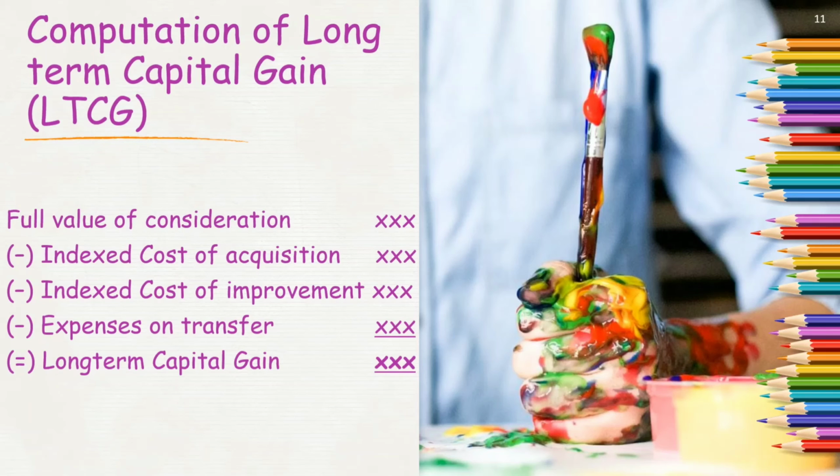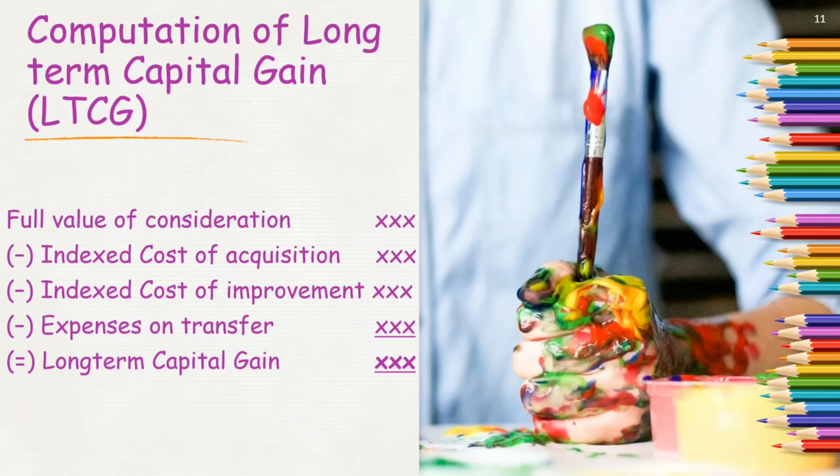So when I deduct these values, I am deducting the comparable cost of my asset and cost of improvement of my asset from the sale value of the asset, and then I am deducting expenses on transfer of such asset, and whatever resultant value I get amounts to long-term capital gain. So one was short-term capital gain, and now we have seen long-term capital gain.